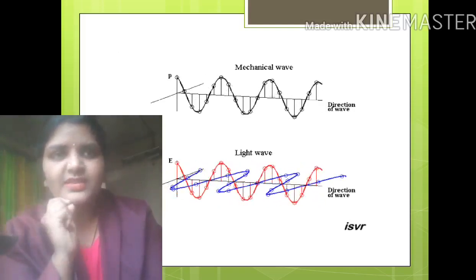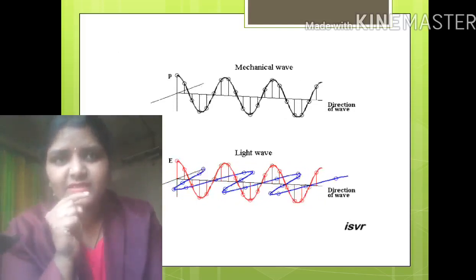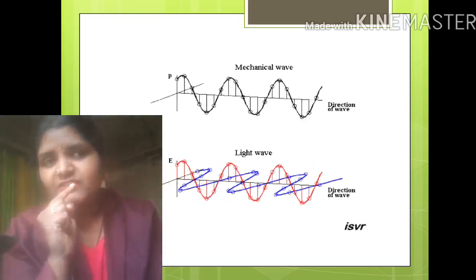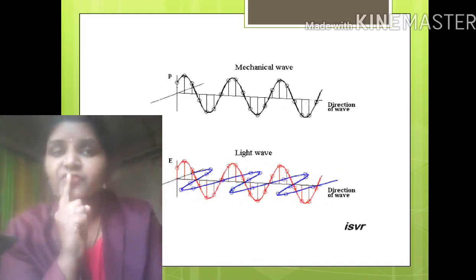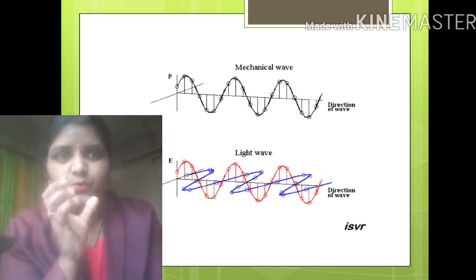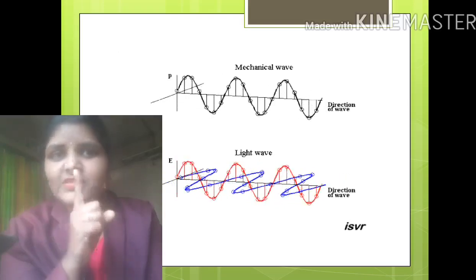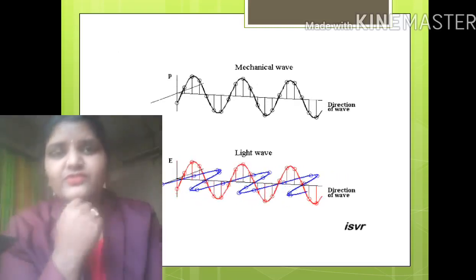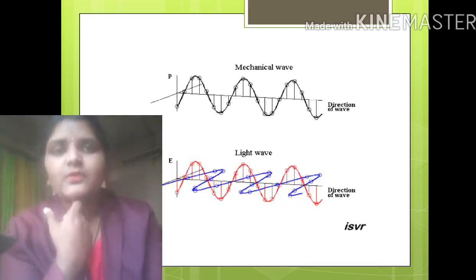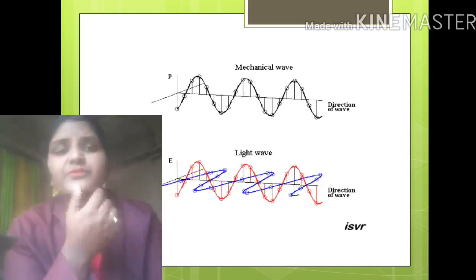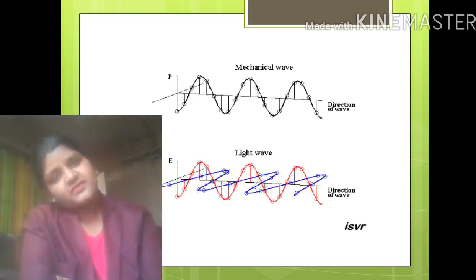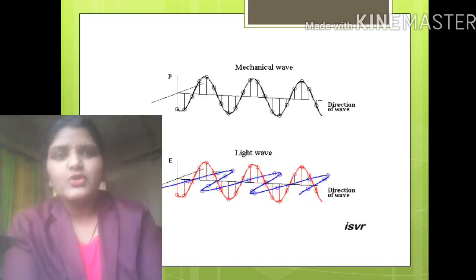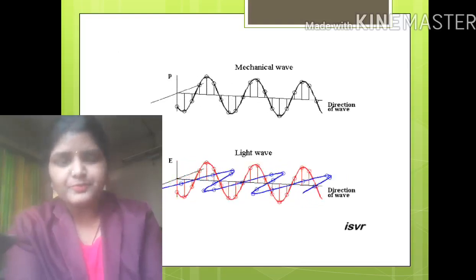And the second one is what we have right now seen, blue and red. You can see that the blue line is longitudinal and the red line is a transverse wave, right? And when they both give you one single wave, that is light waves. And we have just seen electromagnetic waves too. So these are some types of waves that we have already studied. Okay, I just wanted to show you this animation or GIF, so that you come to know the idea.